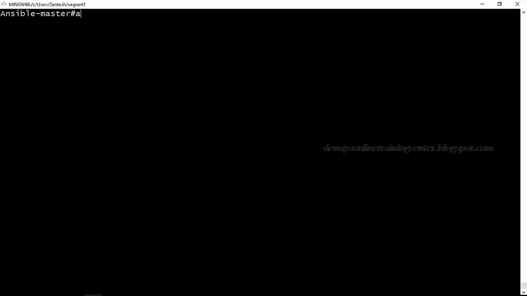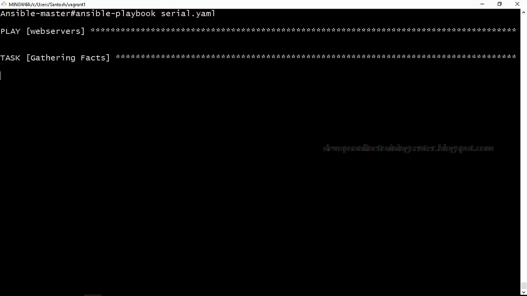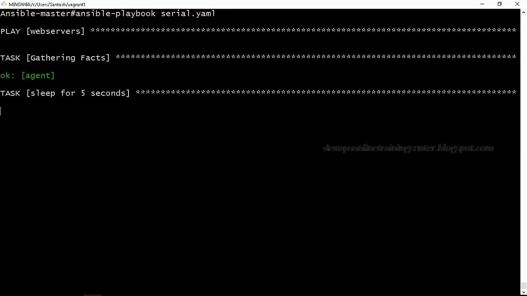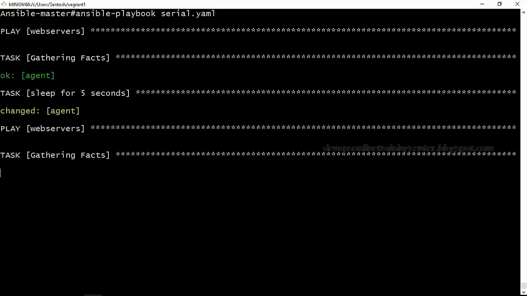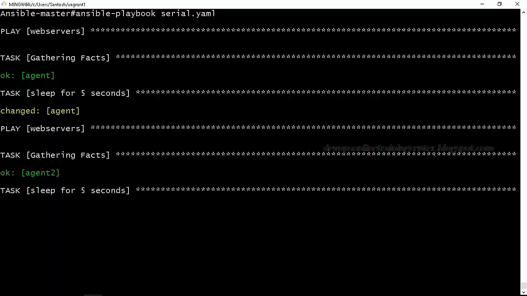So it will sleep for 5 seconds. So let us just execute and see. So this will be executed on both the machines. If you see, it will execute on the first machine once. It will sleep for 5 seconds. Then it will execute on the second machine.